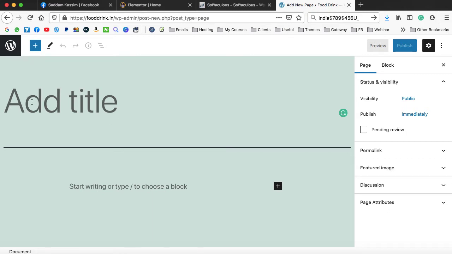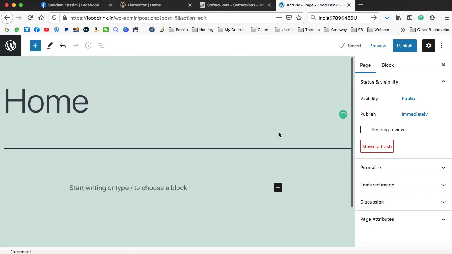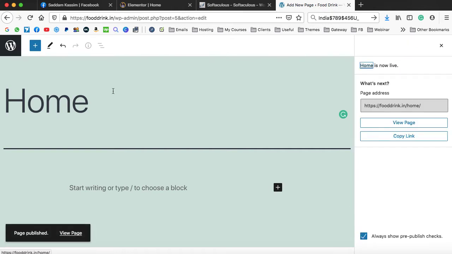As you can see over here, add title. So just type the title of the page over here, just like home. Right now we are going to create a blank page. We are not going to create content on this page. So just type the page name, and on the right hand side we can see publish option. Just click on publish, again publish, and this page will be published onto your website.